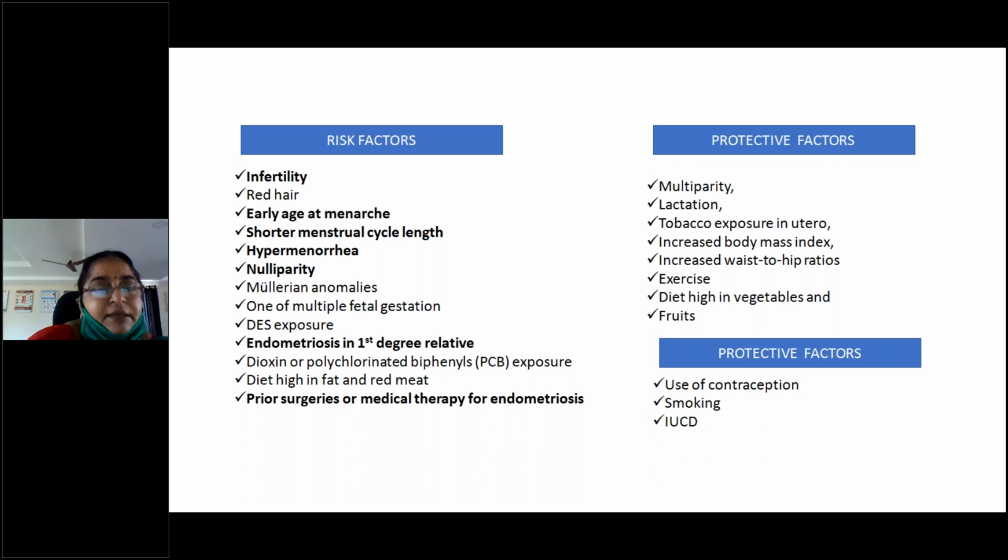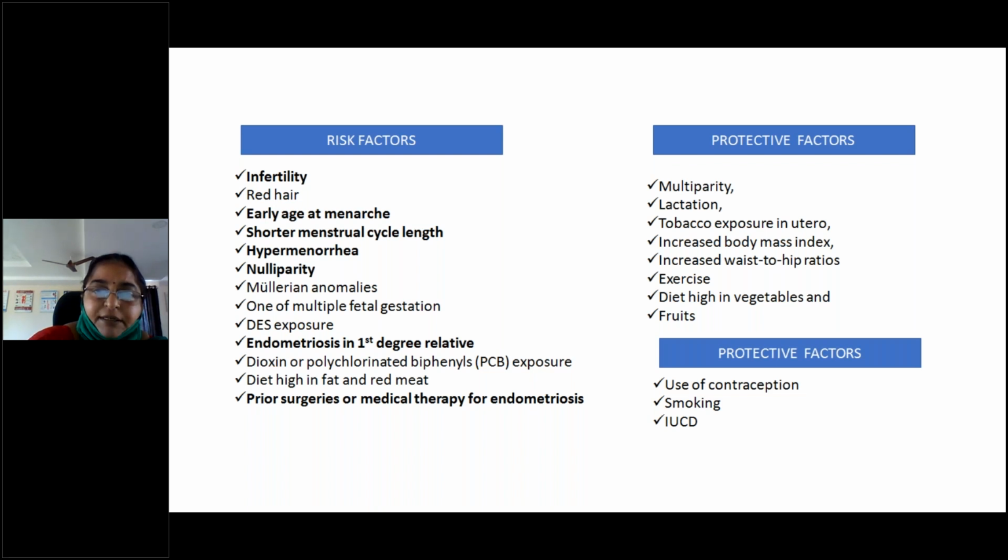So, what are the risk factors? Infertile couple, nulliparity, who are not at all having children, early age of menarche, shorter menstrual cycles, Mullerian anomalies, persons who are exposed to DES and dioxin, diet high in fat and red meat, prior surgeries or medical therapy for endometriosis. These are the risk factors.